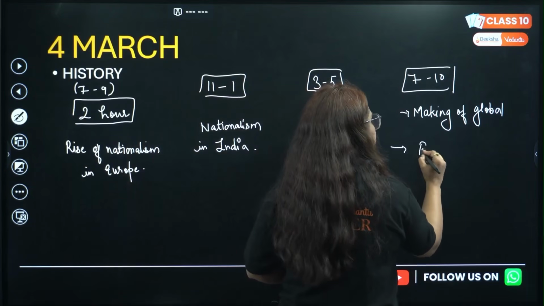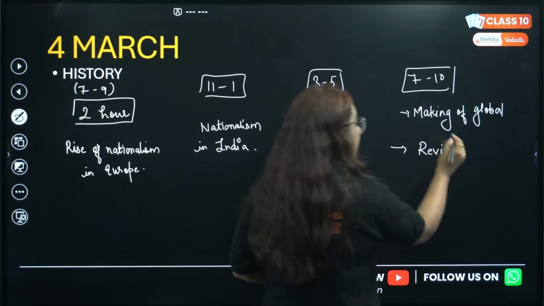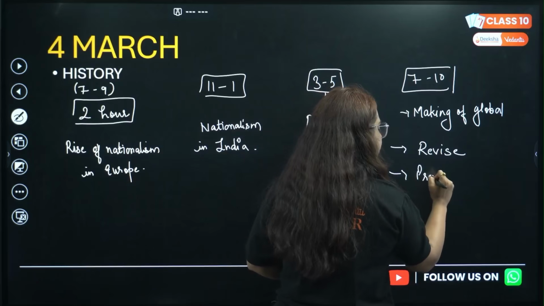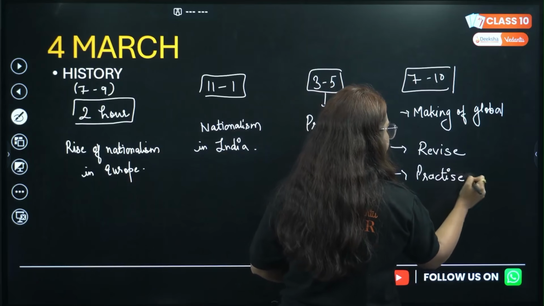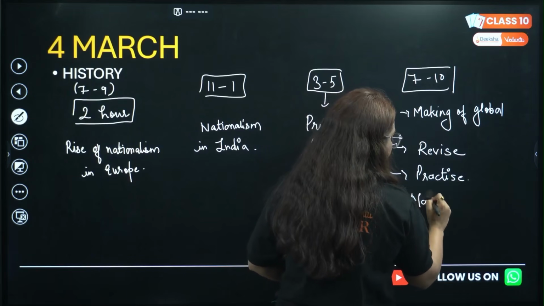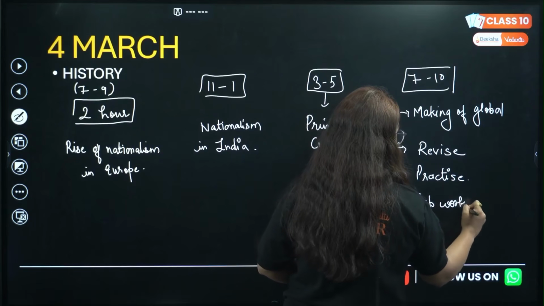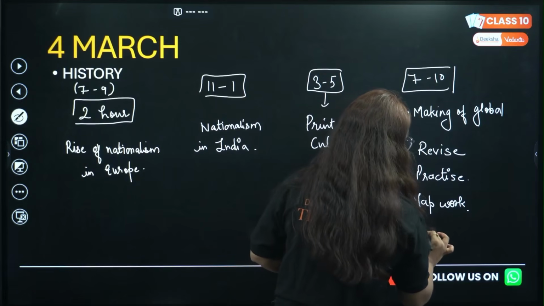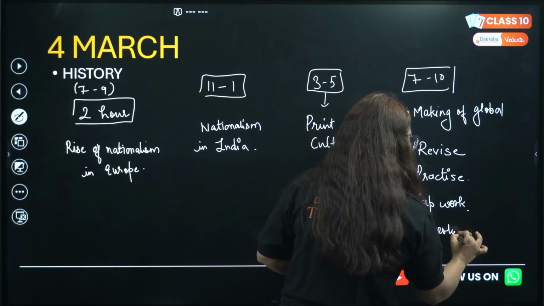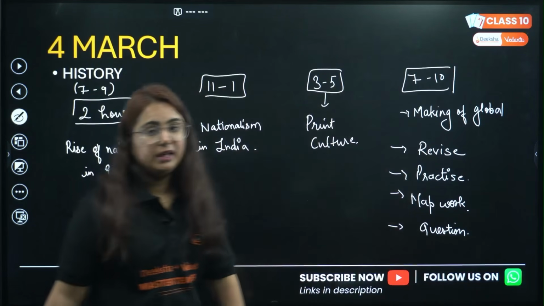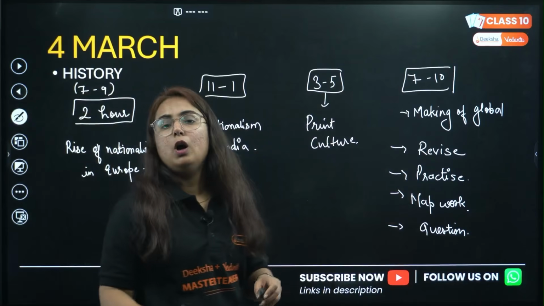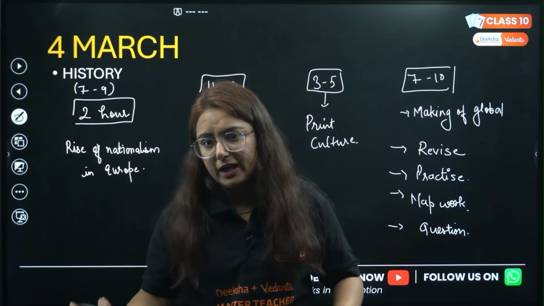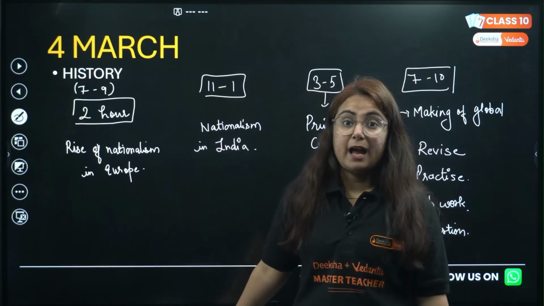Other than that, what you need to do is revise history again. All the chapters you have to revise. You need to practice some questions at night, before going to bed. Do map work from history, must do. This is a must-do practice you have to follow. Also see certain important, repeated questions. I think you have made a list for that, and if not, you can go through various YouTube channels or the PDFs that have already been shared by me. So this will be your plan on the 4th of March.